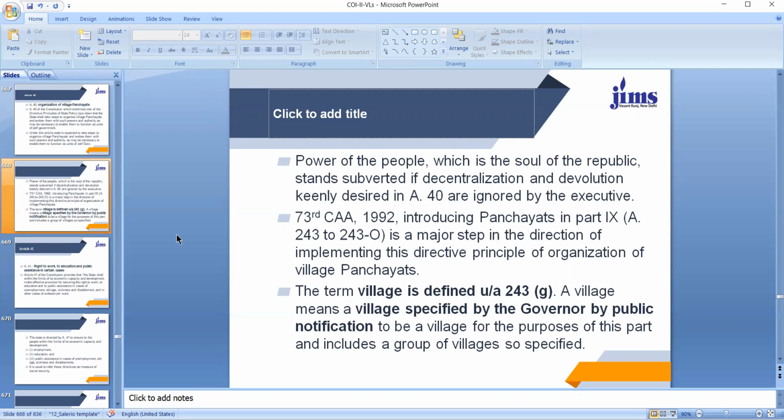And village panchayat, what is the meaning of term village? Village is defined in Article 243(g). A village means a village specified by the governor by public notification to be a village for the purposes of this part, and it includes a group of villages so specified by the order of the governor.